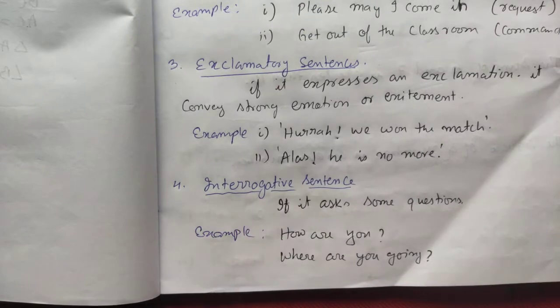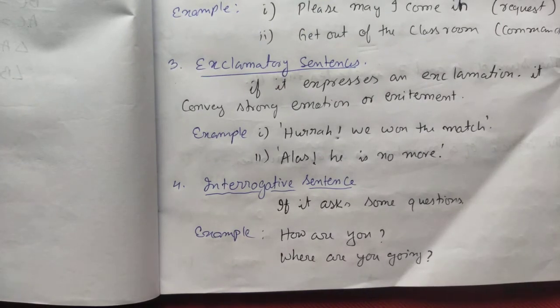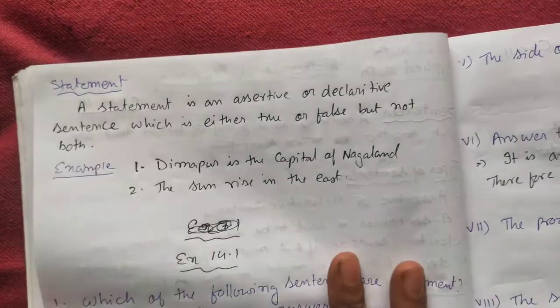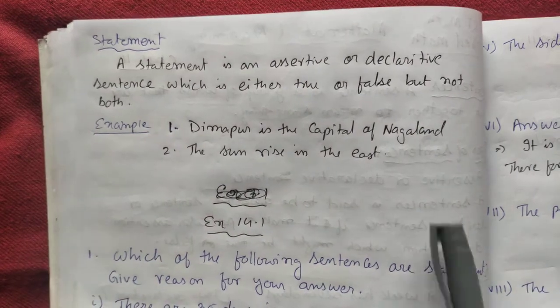Interrogative sentence means a questioning sentence. "How are you?" "Where are you?" are called interrogative sentences. Now, most important for this exercise 14.1 is that you have to know statement.